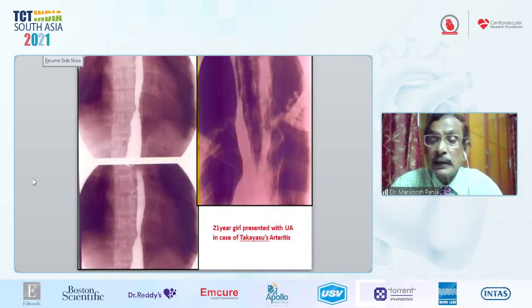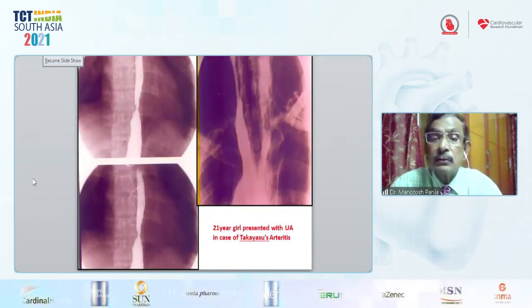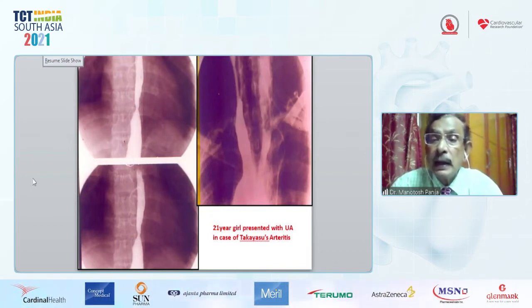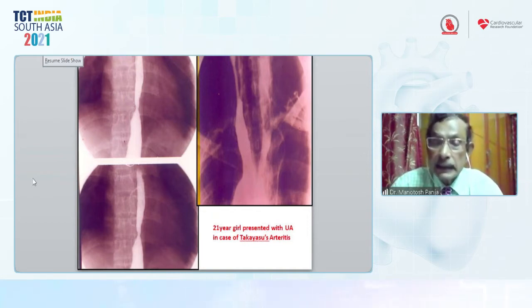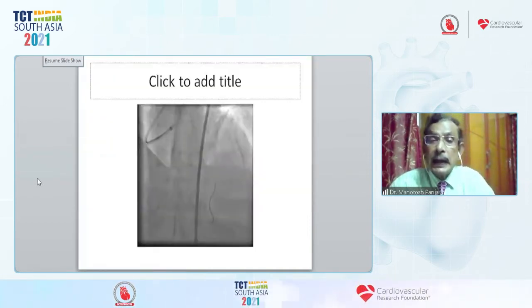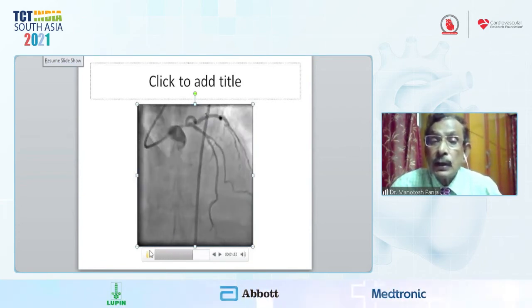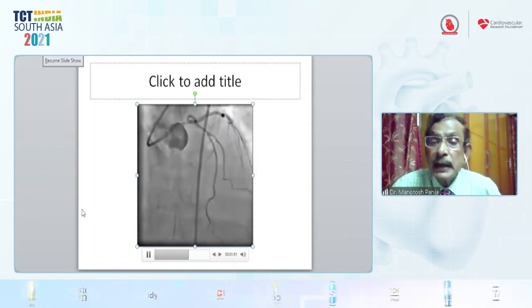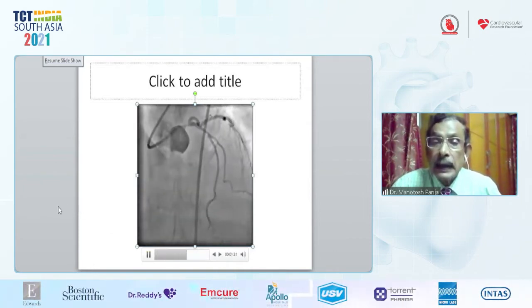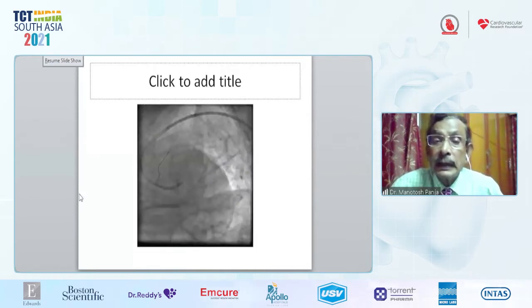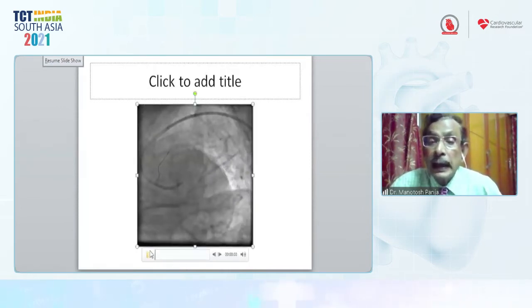This is another patient, a 21-year-old girl, who presented with unstable angina in a case of Takayasu, with thoracic aorta involvement, both subclavian block, and a left carotid aneurysm. Here the right coronary artery is shown, and there is a block of the left coronary artery, the ostium as well as the shaft of the LMCA and proximal LAD. Next slide. Now we have to do the angioplasty.